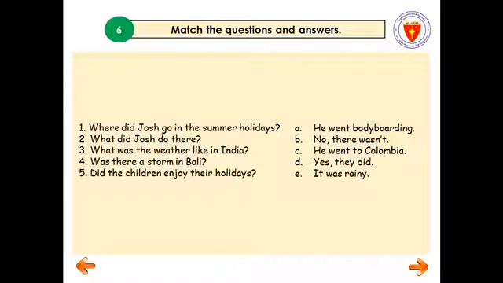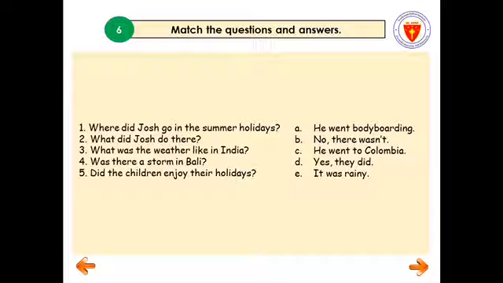Okay, now let's proceed to the answers. A. He went bodyboarding. B. No, there wasn't. C. He went to Colombia. D. Yes, they did. E. It was rainy.